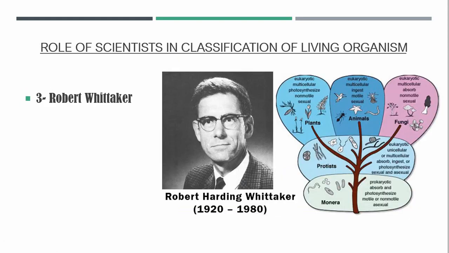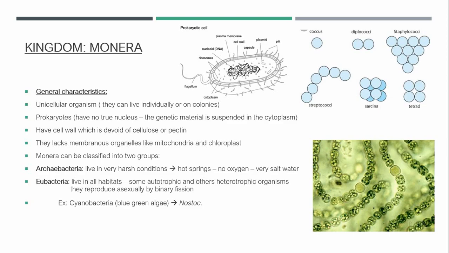In 1968, the modern classification system was established by Robert Whittaker, where he classified the living organisms into five kingdoms: Kingdom Monera, Kingdom Protista, Kingdom Fungi, Plantae, and Animalia. If you noticed here, you will find that kingdoms are arranged by complexity from the most primitive to most complex. The most primitive kingdom is Monera, and the most complex is Animalia. In this chapter, we will study each kingdom, showing its characteristics and its several divisions. So we will begin with Kingdom Monera.